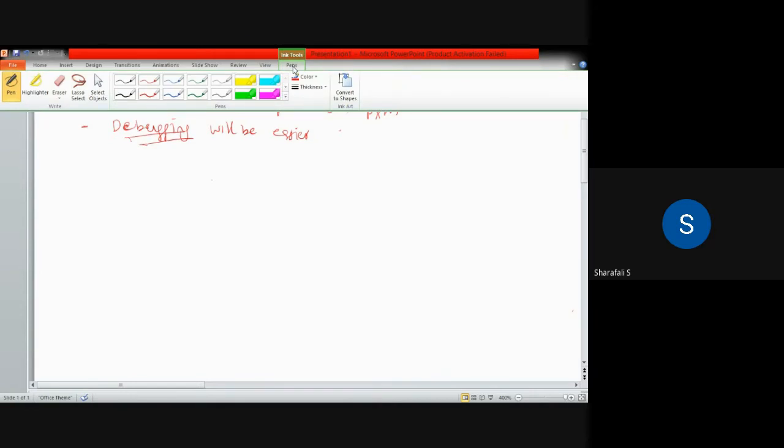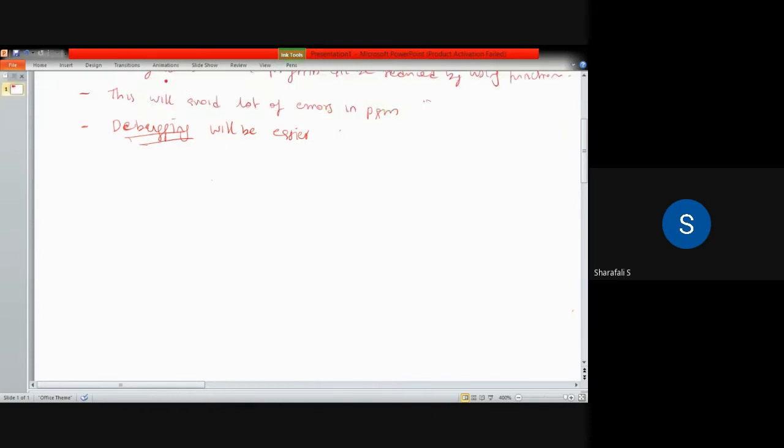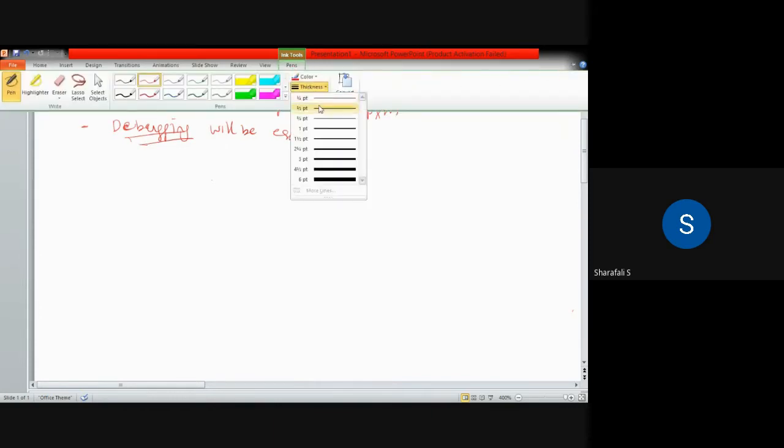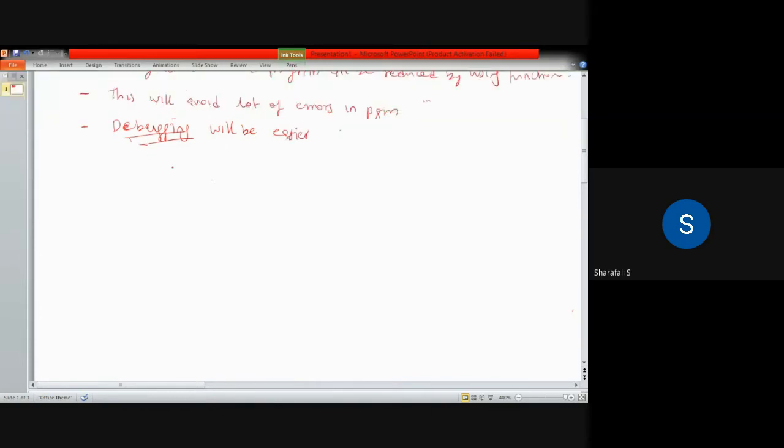So in the case of these functions, we have to follow some particular conditions in order to define a function. In Python, if you want to define a function, you have to follow some steps. So the first step is that every function should start with the keyword def.